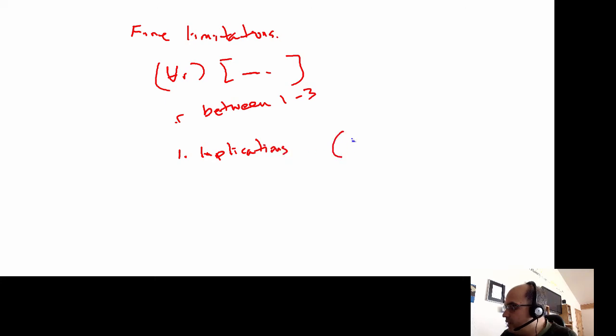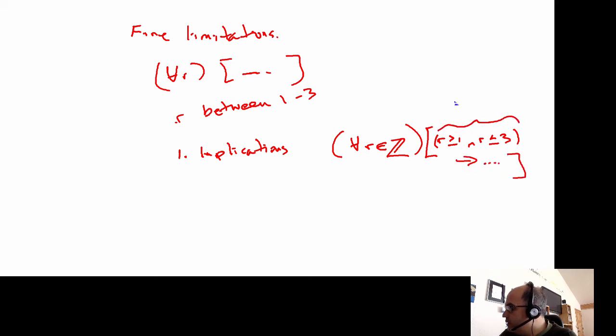So I'm going to write it like this. For all row, and I want to be clear that I'm talking about the integers, so I'll say belonging to the integers. But then my condition looks like this: r is greater than or equal to 1 and r is less than or equal to 3. That implies that something, right? So notice that this is the limits, the possible values of r.